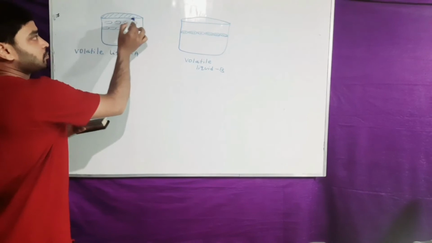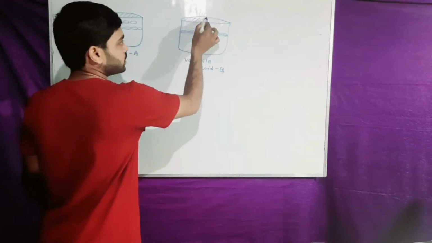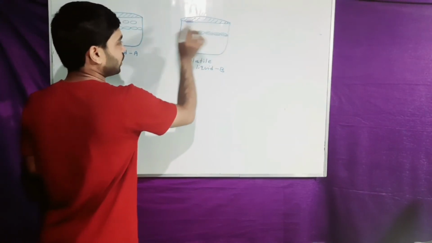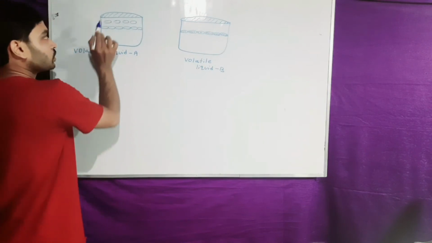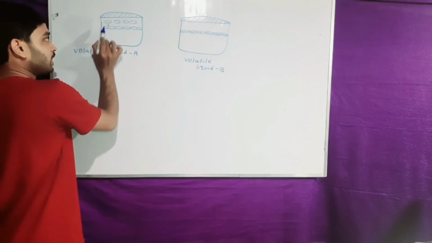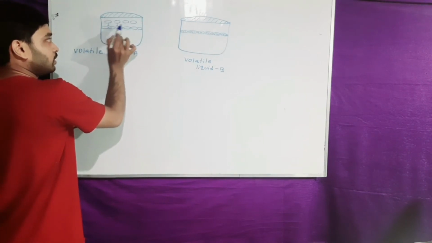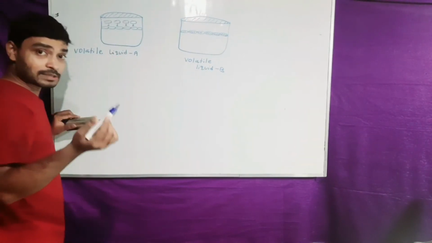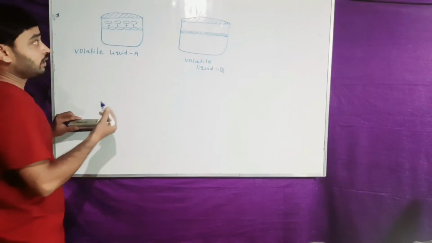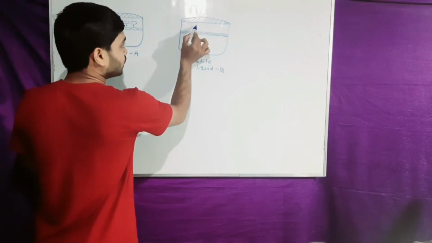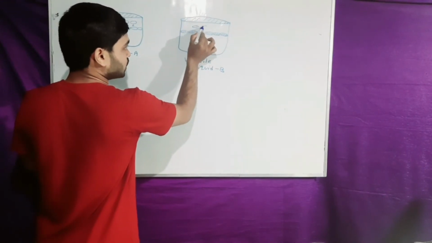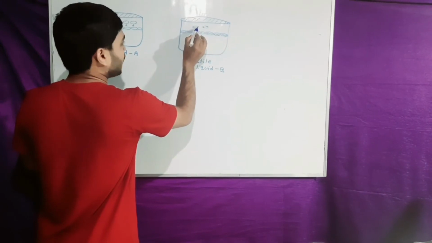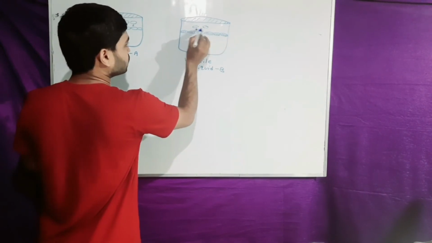These are the lids. Lids don't allow the vapors to go outside. So these are the vapors, and just mark, the liquid A or the volatile liquid A has maximum vaporization power, and liquid B, just consider, has minimum vaporization power.